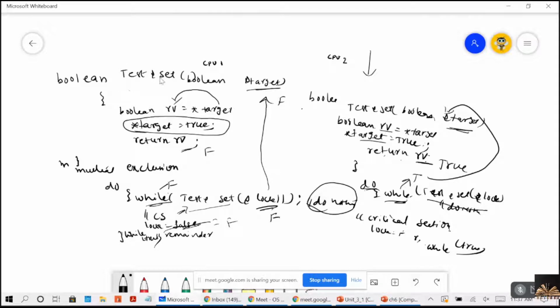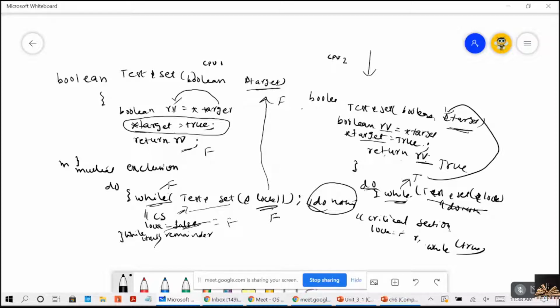It tries to execute this test and set instruction, right? To enter into the critical section, right? When the second process is trying to enter into the critical section, it will try to execute this test and set. Now, when it is executing the test and set, right? What the target contains now? You should respond, guys. What the target contains now? Yes, the target contains true now, right?